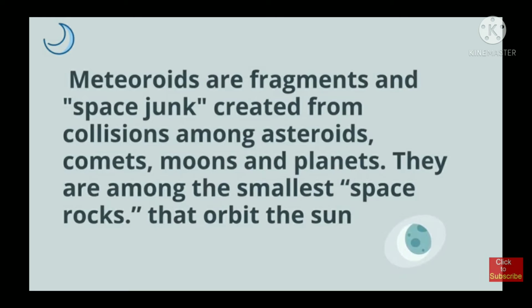When a meteoroid passes through Earth's atmosphere, it heats up due to air resistance. The heat causes gas around the meteoroid to glow brightly, and this glowing meteoroid is called a meteor. You can see it in the picture.